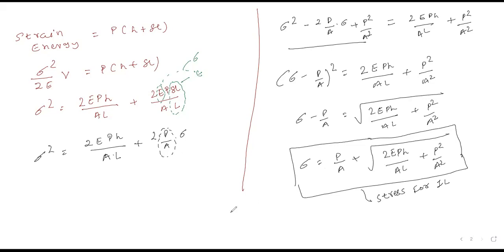Now in this equation, if I am considering H equal to 0, so can I say that sigma equals P by A plus square root of, ये वाला टर्म तो 0 हो जाएगा, तो लिखता हूँ P square by A square. Square root of P square by A square is nothing but P by A. So can I say that stress equals 2P by A? Yes or no? ये कौन सा कंडीशन आया है? ये कौन सा कंडीशन है? Tell me. Stress equal to 2P by A, ये कौन सा कंडीशन है?